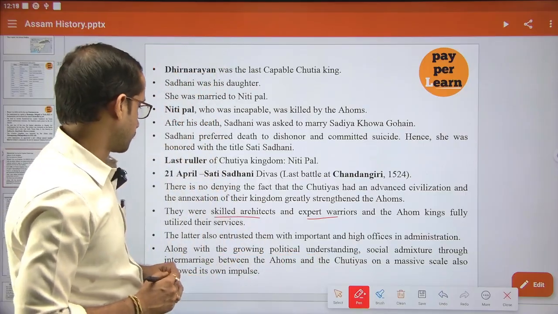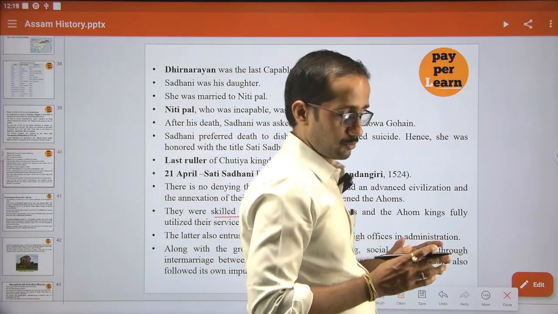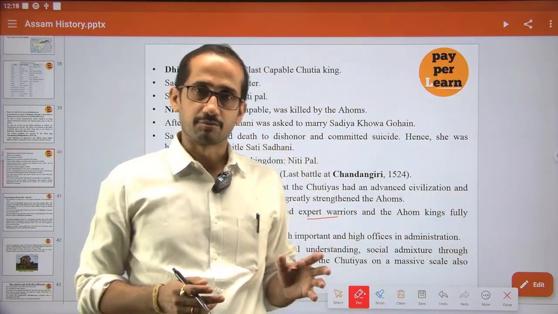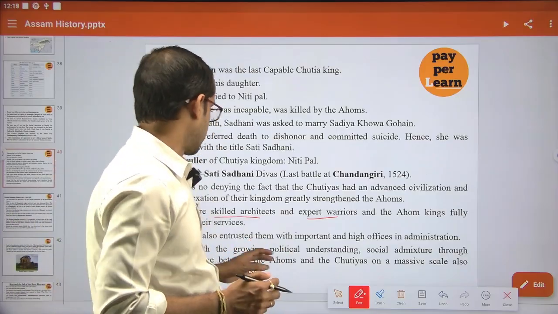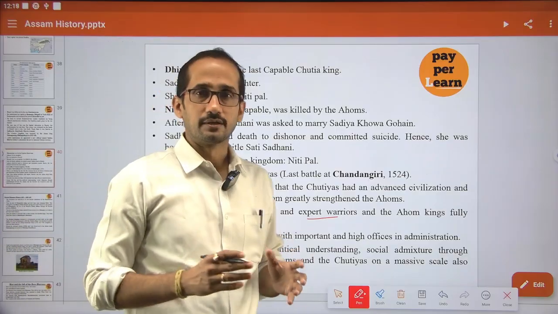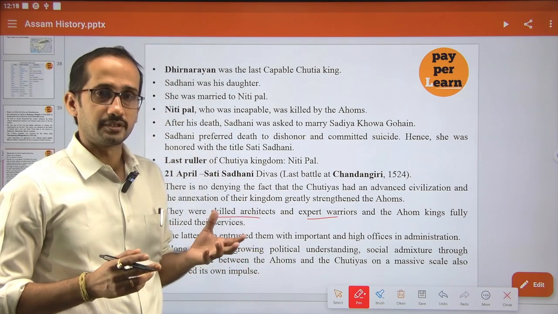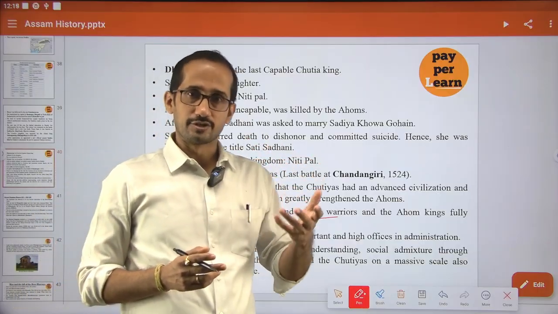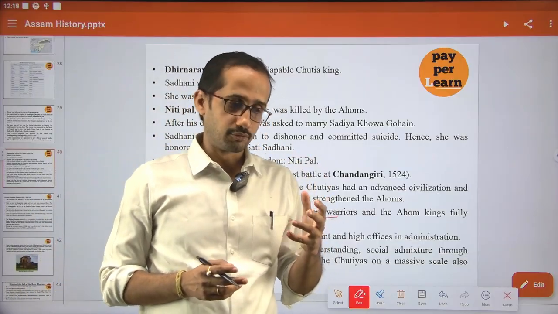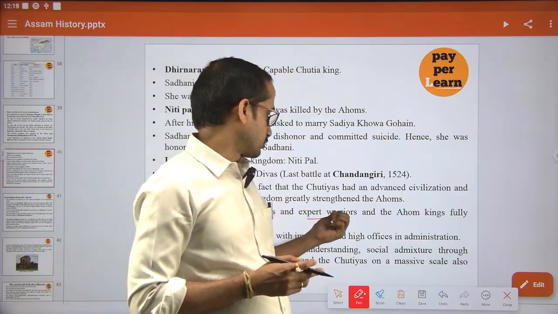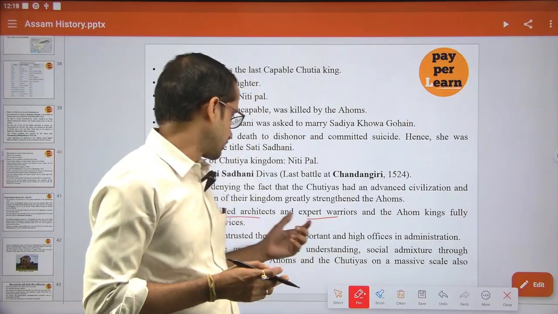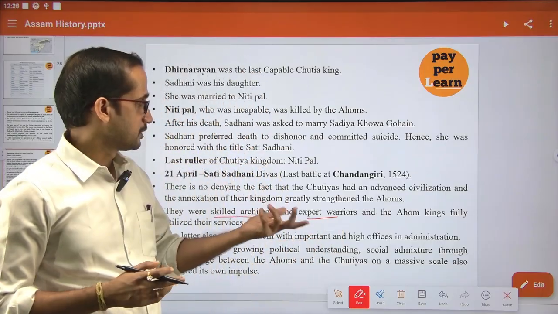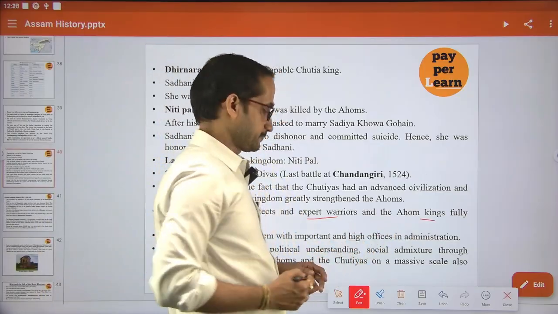So the Ahom king benefited from the special services of the Sutiyas. The Sutiya people were appointed in the higher administration, because they were expert warriors as well as skilled architects, which helped the Ahom kings.